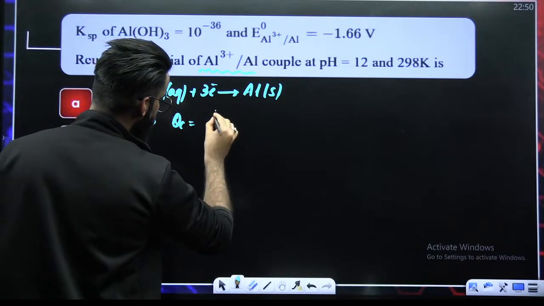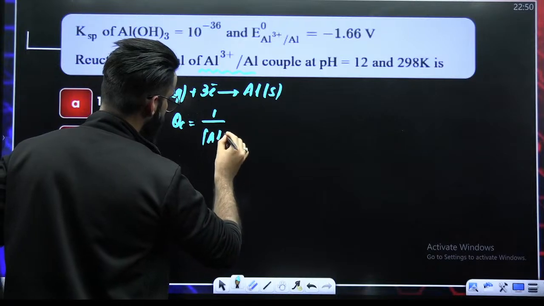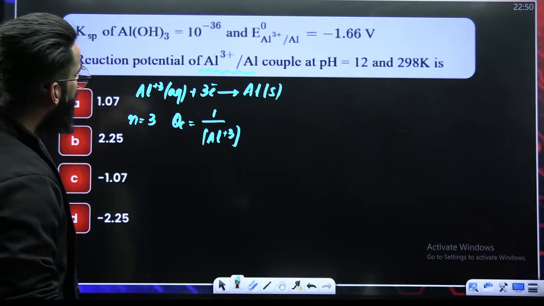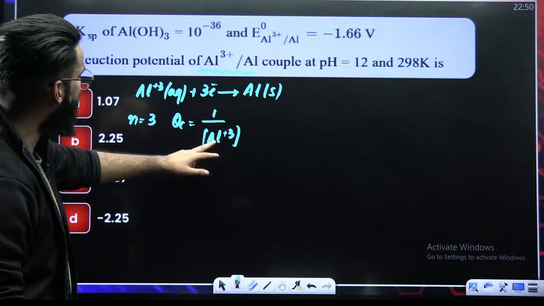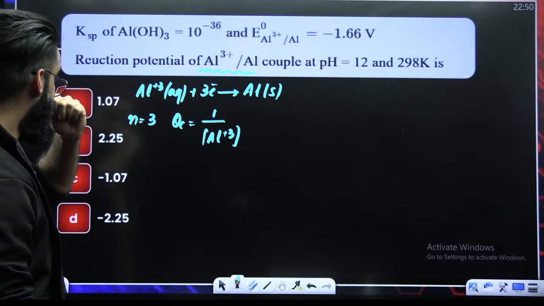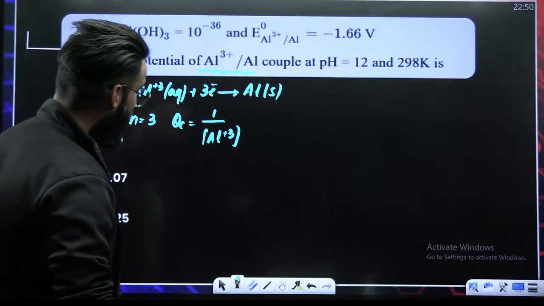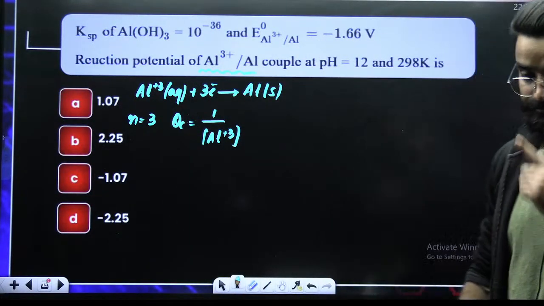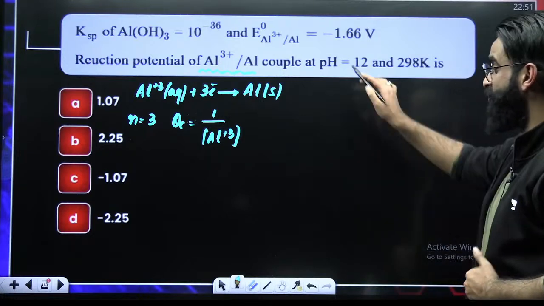QC value here is going to be 1 divided by concentration of Al three-plus. This is the QC value. But do we have the Al three-plus concentration given anywhere? No, it is not given. But if you look carefully, there is one more thing that's given to us. What is that? That is pH.